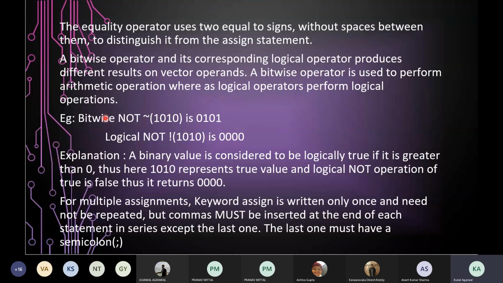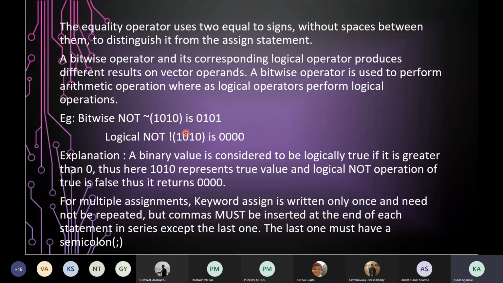When you use the bitwise NOT operator on this value, what will it do? It will simply take the bitwise complement. That is, bit by bit, it will take the complement value. For example, it first takes complement of 1, which is 0, then complement of 0, which is 1, then 1, which is 0, then complement of 0, which is 1. So bitwise operators are used to perform arithmetic operations, whereas the logical operators, as the name suggests, will do logical operations.